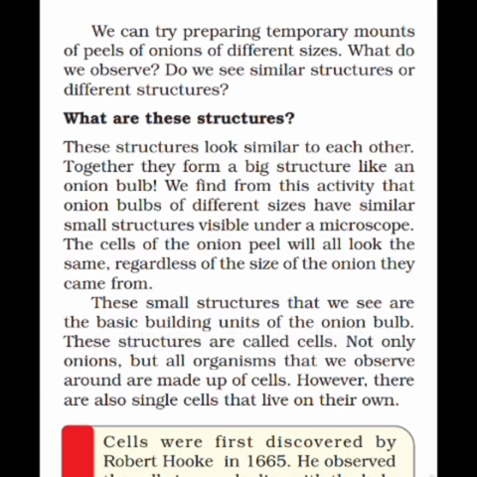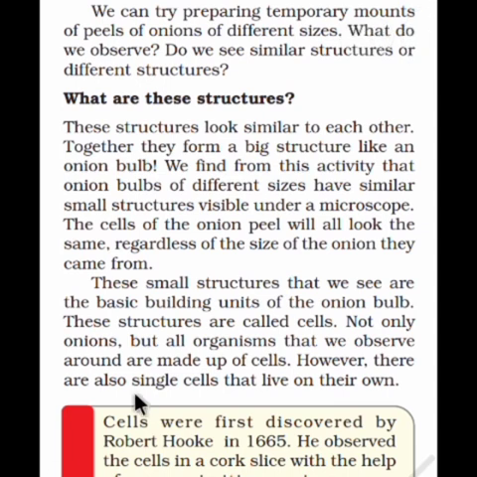It means as in the construction of a building, bricks are the basic unit, no matter the shape of the building. Exactly like that, in the construction of any living body, the cell is the basic unit. And in the case of the onion bulb, the cell will look exactly like we saw earlier in the figure. These structures are called cells. Not only onions but all living organisms that we observe around are made up of these cells, including human beings also. However, there are also single cells that live on their own.